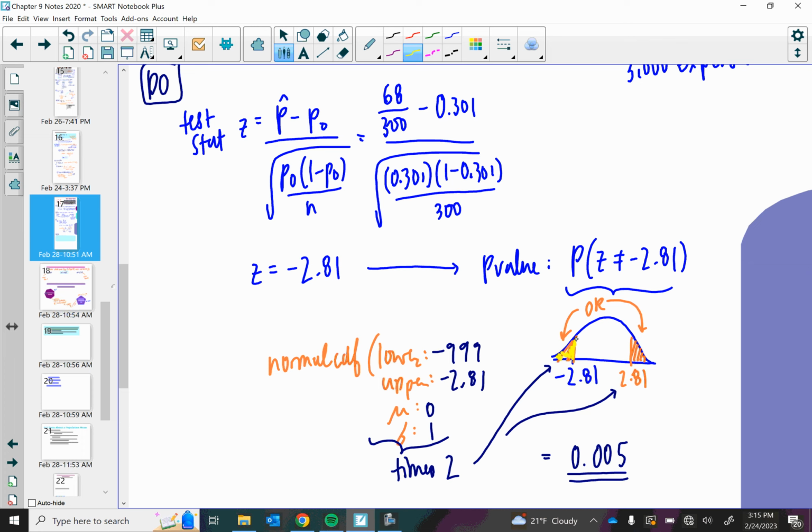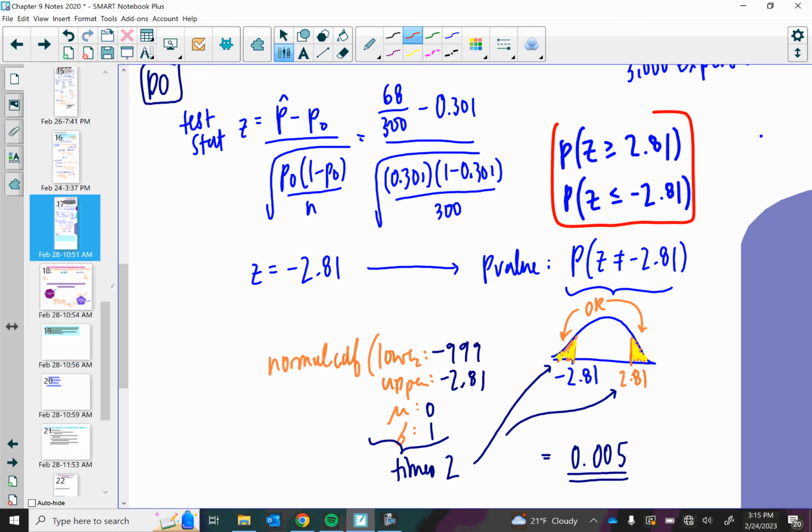However, it could also be that big in the other direction. So we do want to find both of these probabilities: the probability that we get a z critical value less than or equal to negative 2.81, or the probability that we get a z critical value greater than or equal to positive 2.81. We want to look in both directions because that's what it means by this not equal to, as big as this statistic is or bigger.